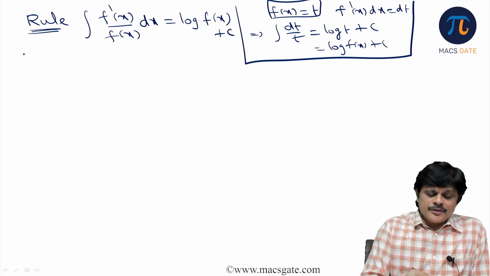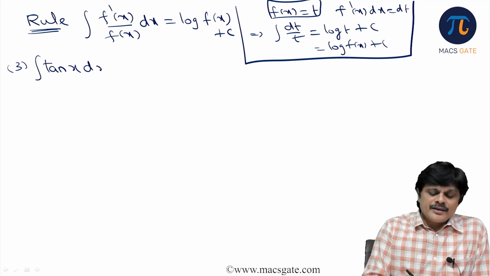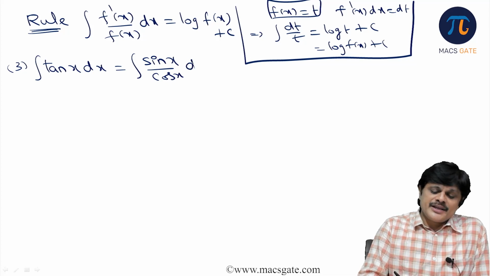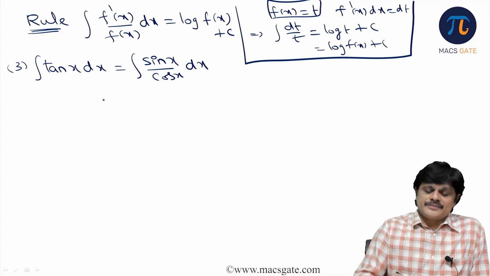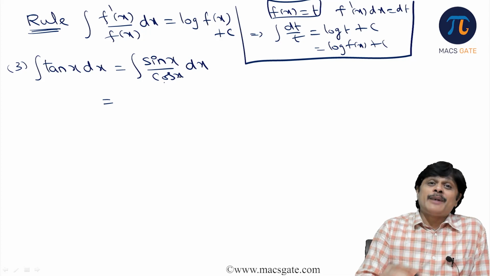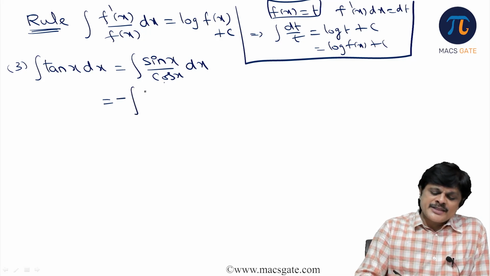Now the third one, integral tan x dx. What is tan x? Sin x by cos x dx. Cos x derivative is minus sin x, so I write it as minus of minus sin x by cos x dx.